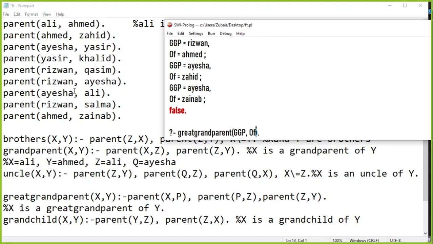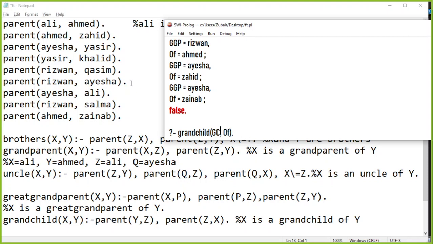Similarly, let's ask about grandchild. Grandchild, yeah. Let's talk about जो कि हम रूल लास्ट में हम लिख चुके हैं, grandchild. इसको हम grandchild कह देते हैं, GC. So X is a grandchild of Y. Remember, X is a grandchild of Y. ये हम लिख चुके हैं नीचे. So let's see कि grandchild, तो I think it's a very pretty easy.